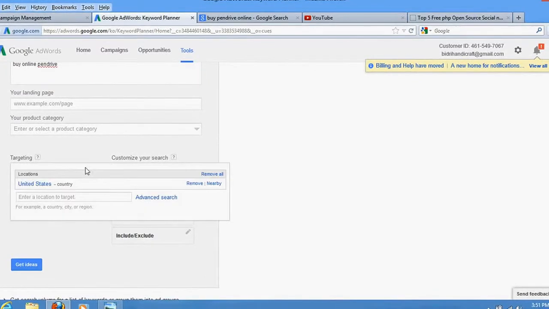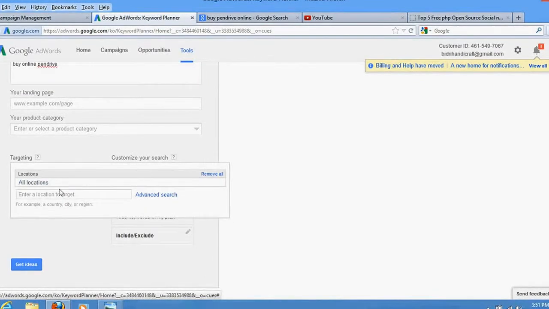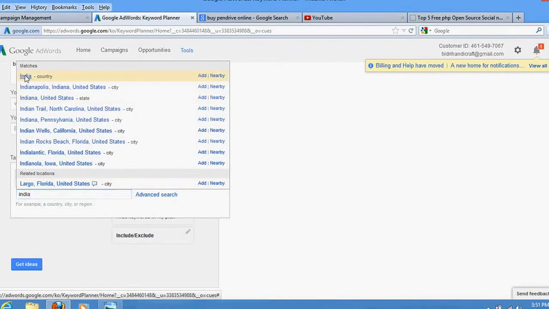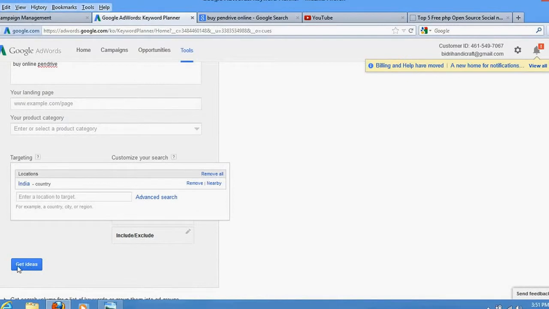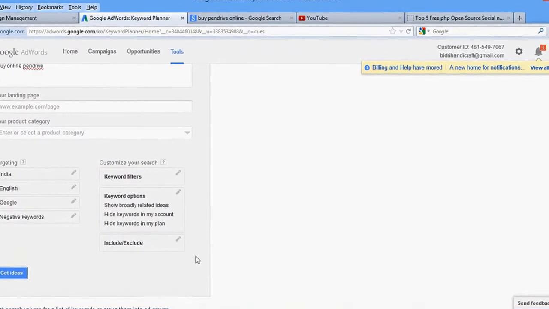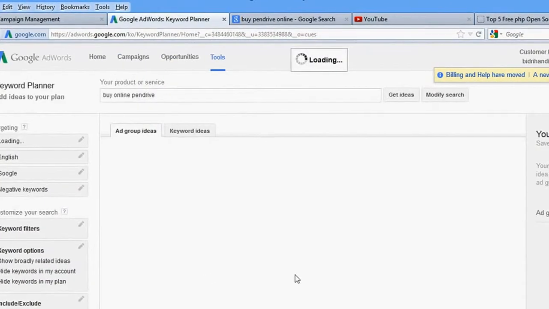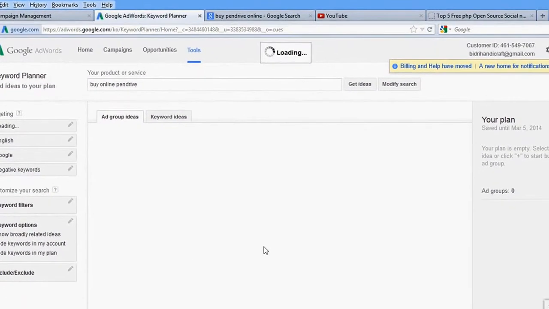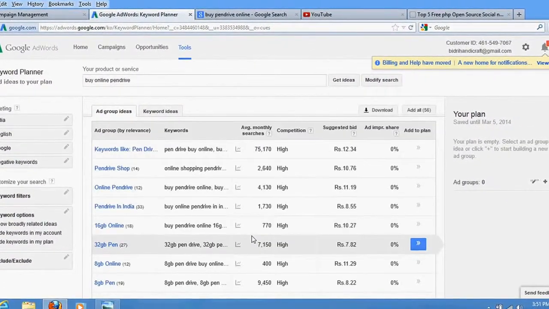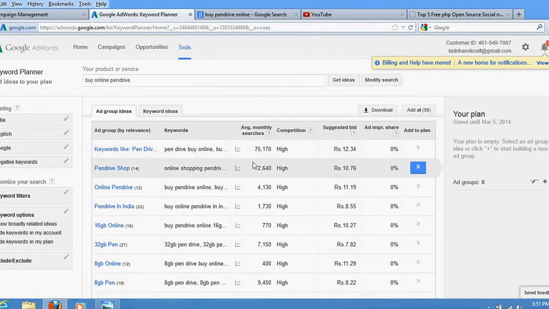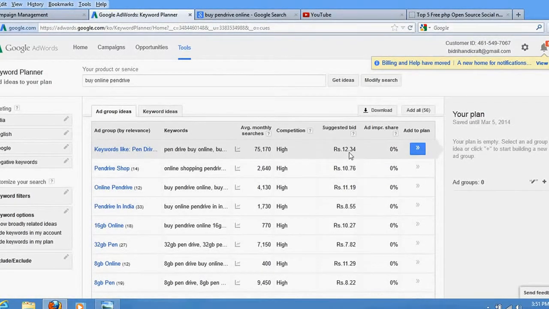If you are running your business in India, select your own country, and click on get ideas. Once you click here, it would show you a bunch of related keywords, along with their demand, their competition, and their per click bid paid by other merchants in the past.